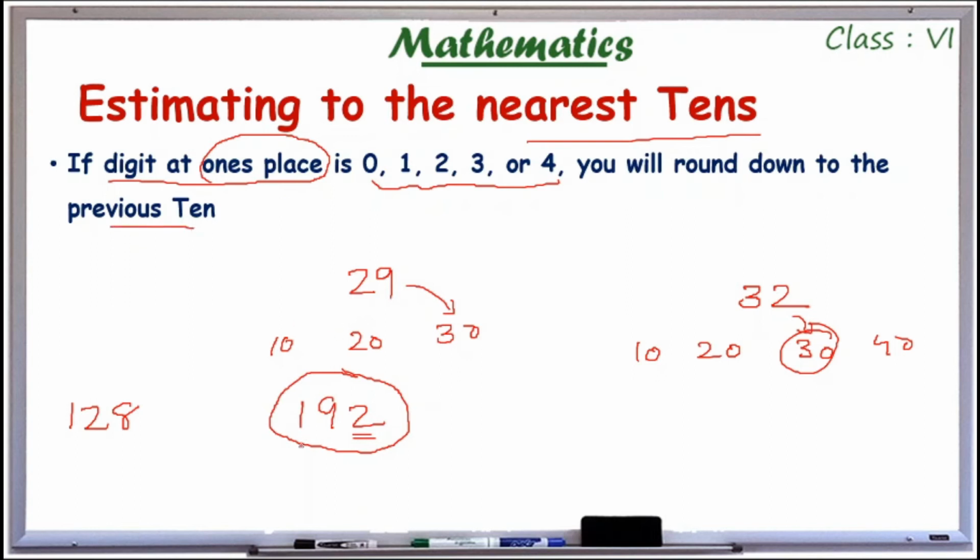So you have to round the number to the previous 10. Here the previous 10 is 190 and the next multiple of 10 is 200. So we have to round it to the previous 10, 190. If the digit is greater than 4, which is if it is 5, 6, 7, 8, 9, I have to round it to 200.